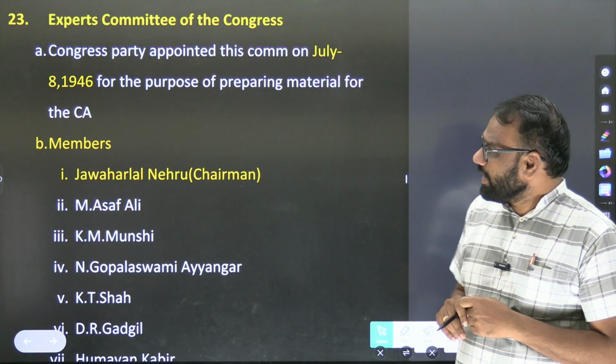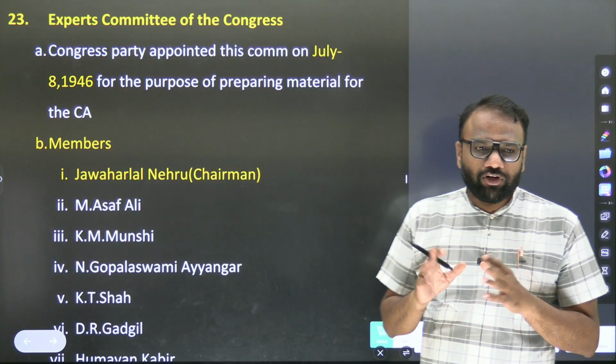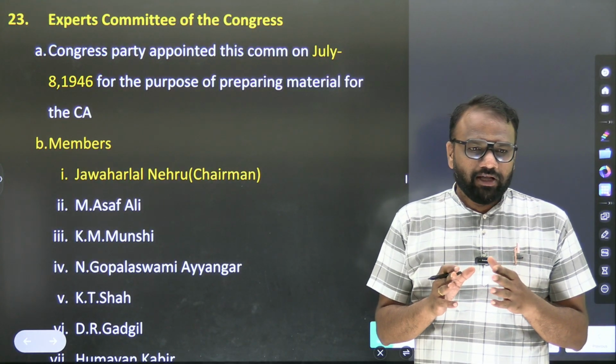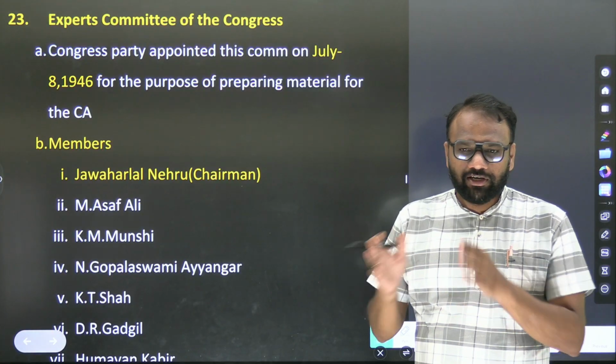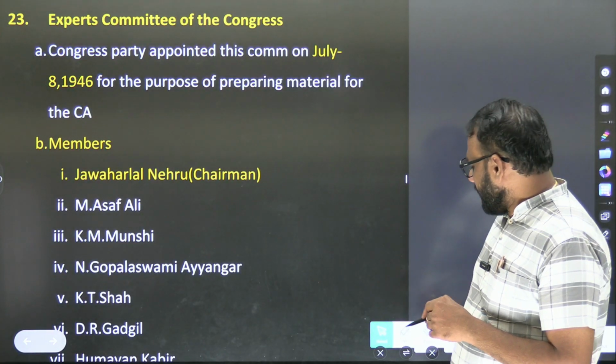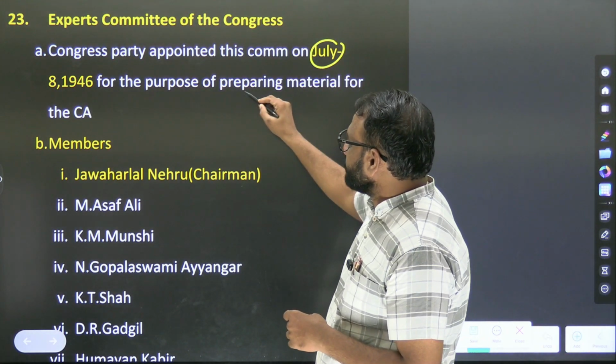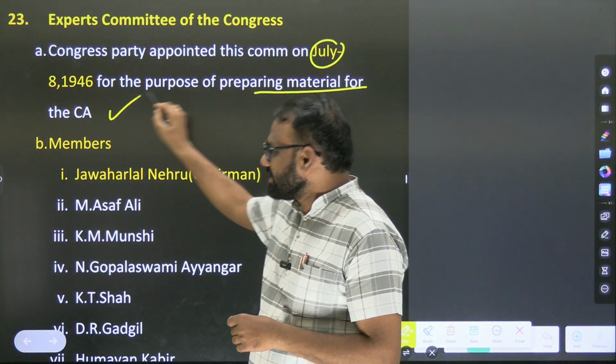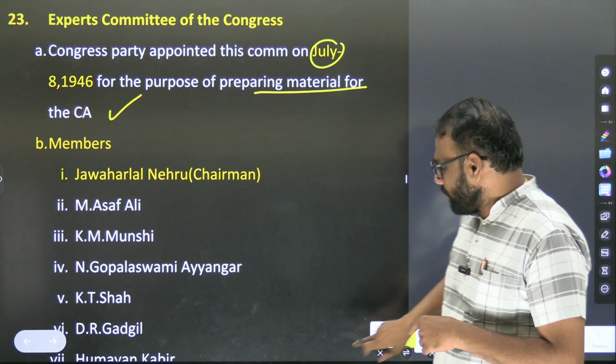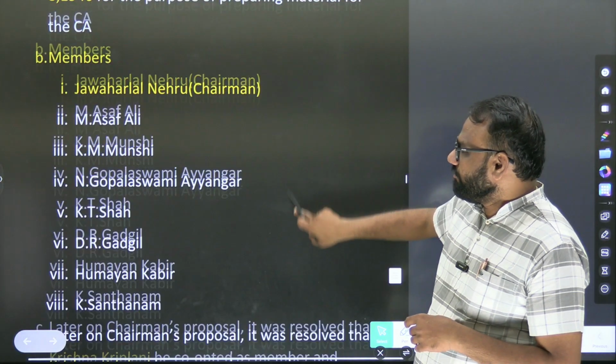So here, the expert committee of the Congress. Some information they have given, which was missing in the old version but is present in the new version. So the Congress party appointed this committee in July 1946 for the purpose of preparing material for the Constituent Assembly. I will not burden you with this information.